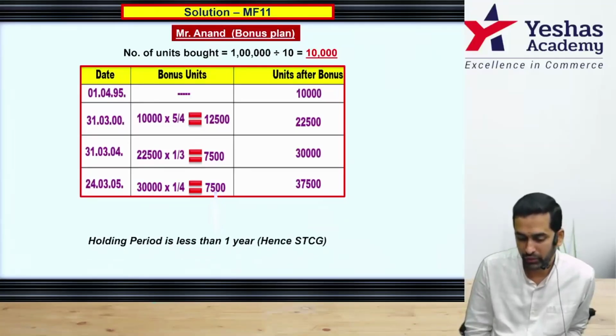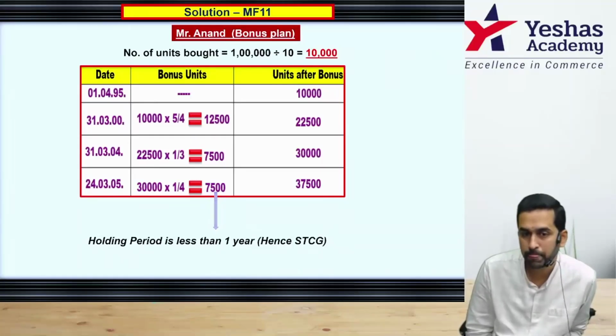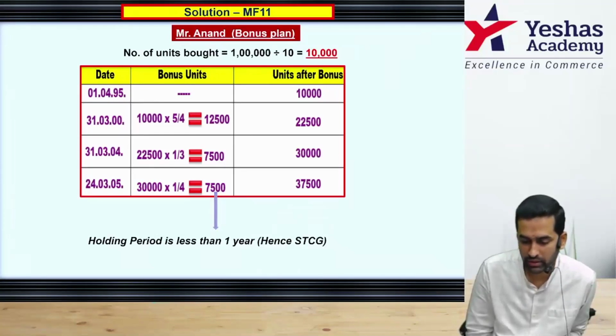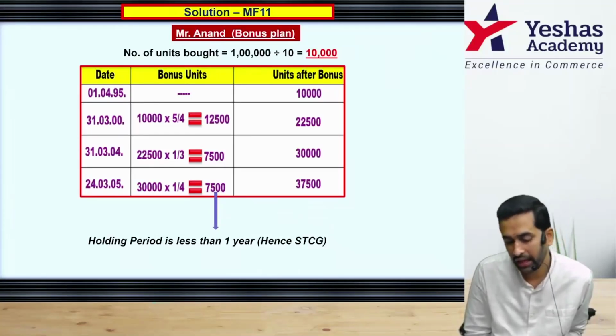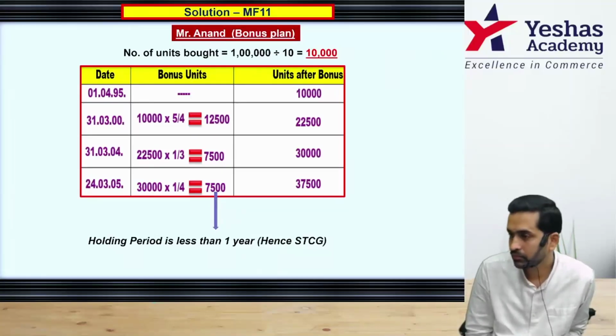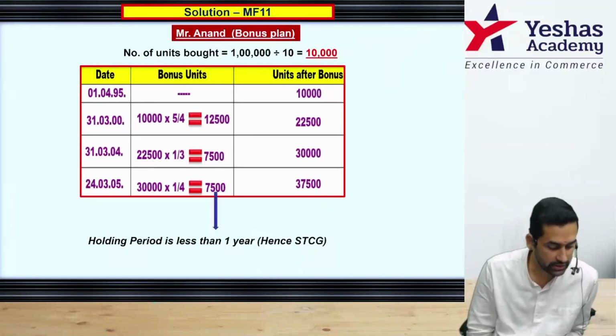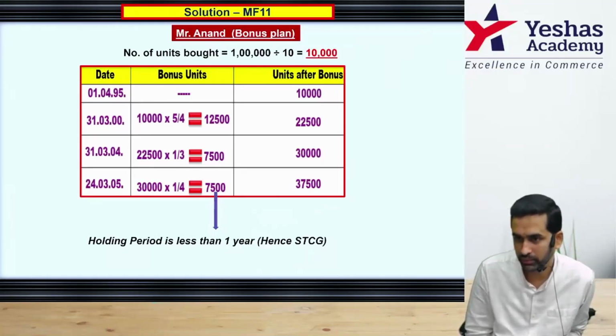Since holding period for 7,500 units is less than 1 year, this will be taxable. In bracket, go to the question. It says STCG is 10%. So in bracket, at 10% STCG.